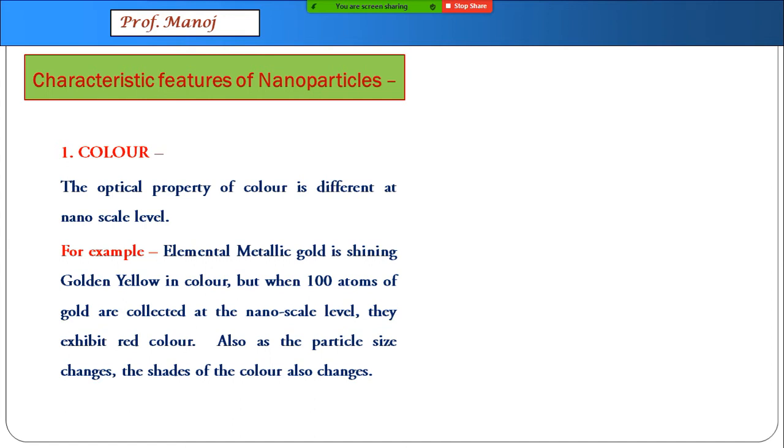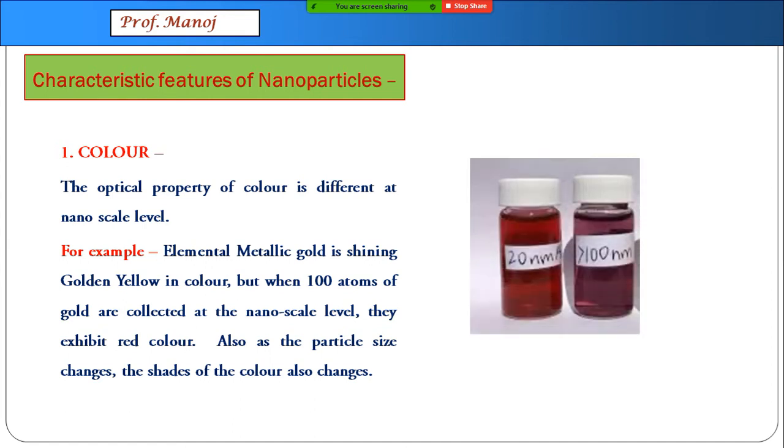But when around 100 atoms of gold are collected at nanoscale level, unbelievably, they show red color. That also, as particle size changes, the shade will change. Like at 20 nanometer, you can see the color, and at greater than 100 nanometer, you can still see the color. And it's unbelievable that it is gold which is made into nanoparticles, and it doesn't look like gold at all.